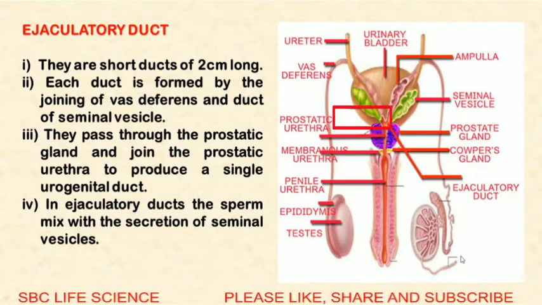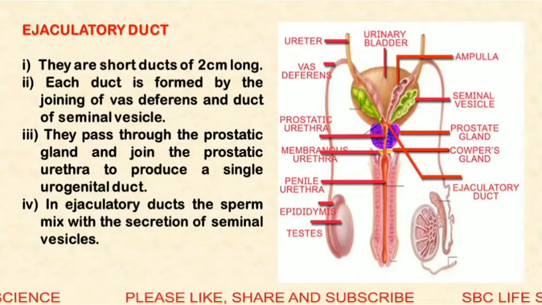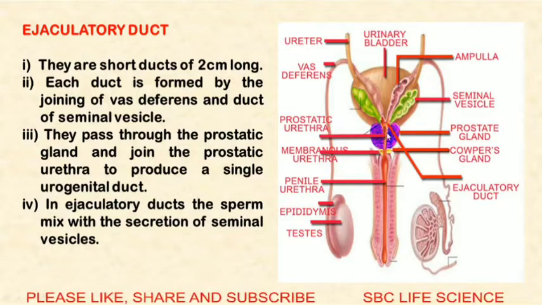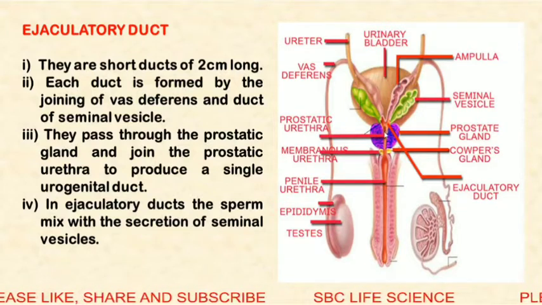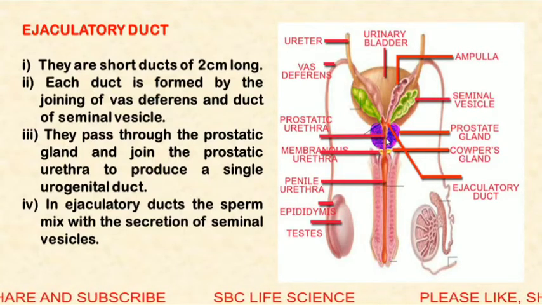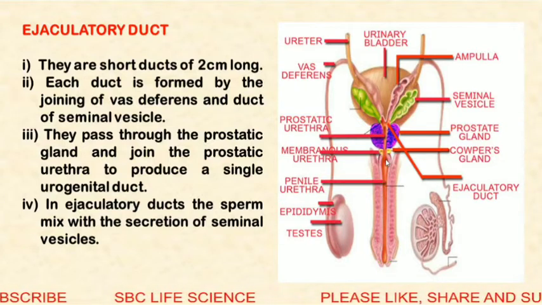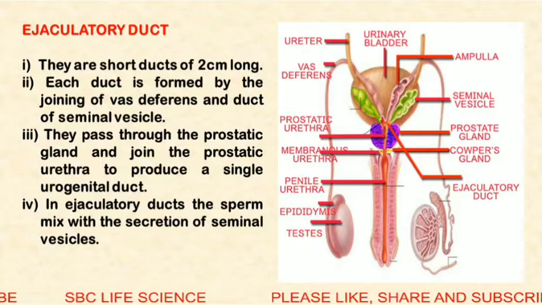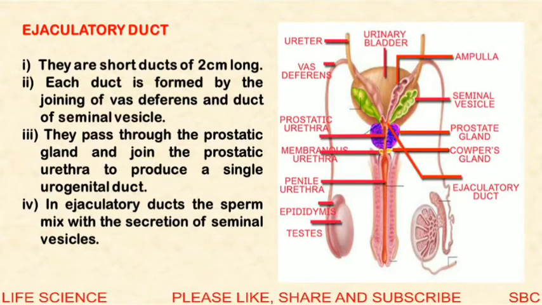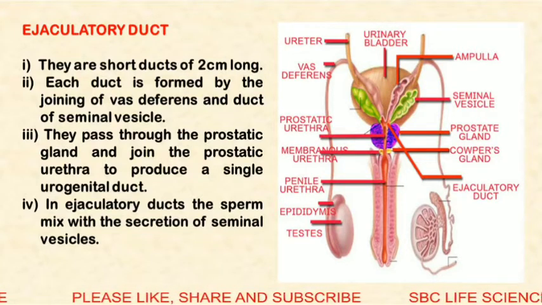ejaculatory duct. They pass through the prostatic gland and join the prostatic urethra to produce a single urogenital duct. So this ejaculatory duct combines with the urethra to form the urogenital tract. So the urogenital duct is a common duct which is produced after the joining of the ejaculatory duct as well as the urethra. The function of the ejaculatory duct is that here the sperm mix with the secretion of the seminal vesicles.